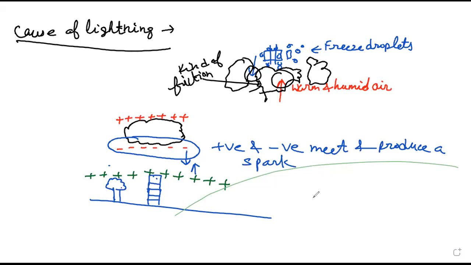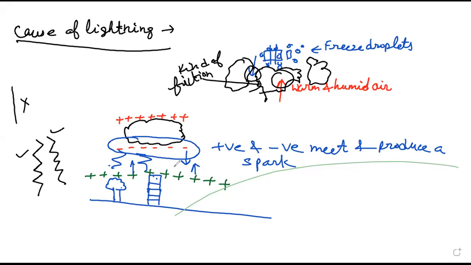Now, this movement of charges takes place in a zigzag manner. It's not compulsory that they will move straight. They will be moving like this. This also can be moving like this. That's why we are always seeing the zigzag type of lightning in the sky like this, right? They are never straight, never straight. They are like this only. Clear? So these streaks of light that we call lightning.